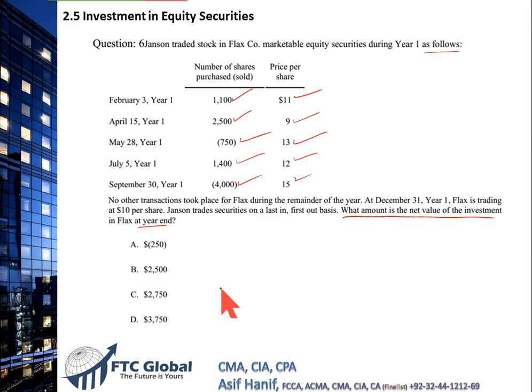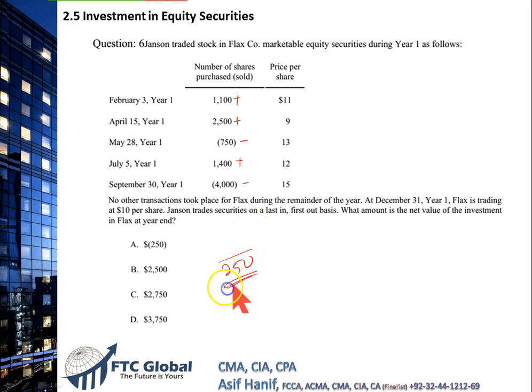So for this, we will consider right from the start. We had these many shares. We bought these, sold, bought, and sold. So it's going to be 1,100 shares plus 2,500 shares less 750 shares plus 1,400 shares less 4,000 shares. It gives us just 250 shares at the end of the year. We just have these many shares in the balance.